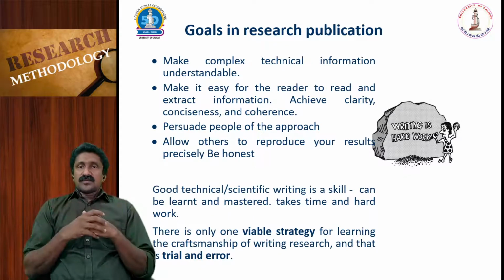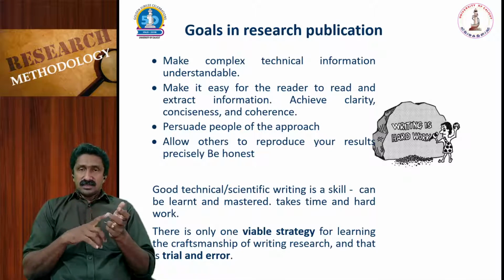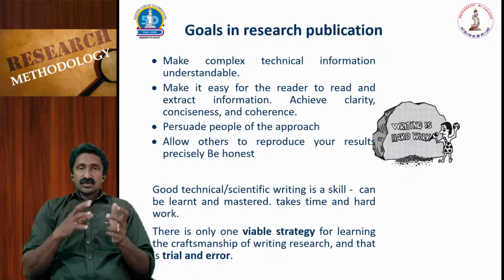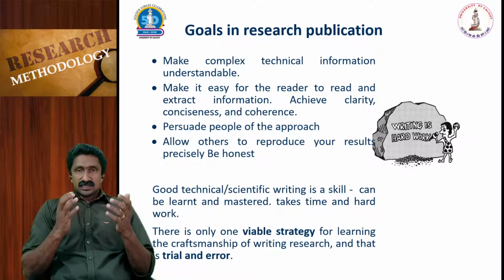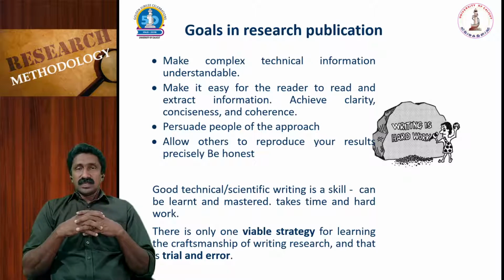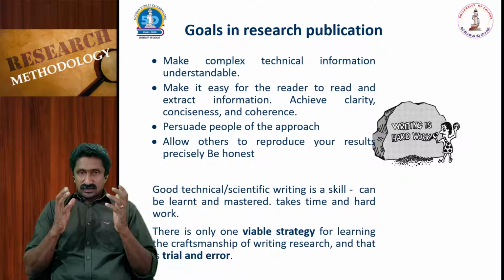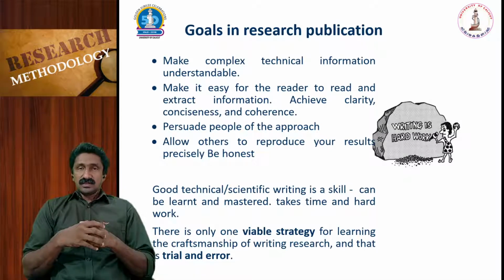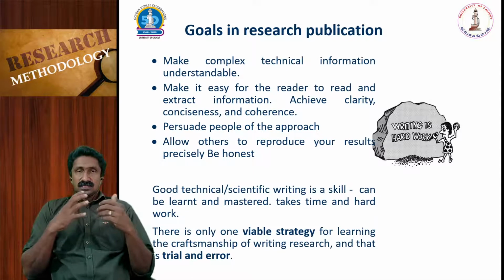Make it easy for the reader to read and extract information, or achieve clarity, conciseness, and coherence. So such a research paper or research publication will enable the reader to extract the information and achieve clarity, conciseness, and coherence on the topic. So that is one of the goals.